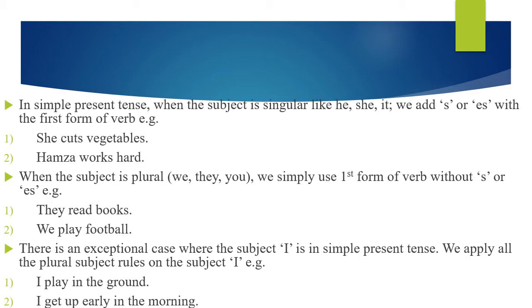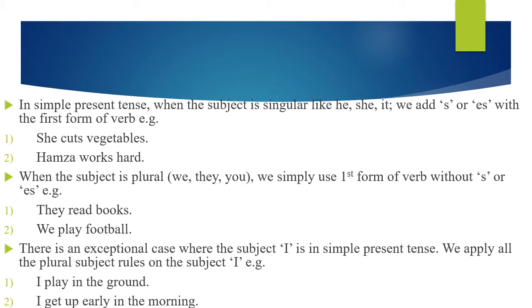So students, before doing the exercise, you must remember that when the subject is singular, the verb is singular too. And when the subject is plural, the verb is plural too. With the change of subject, this and that are also changed. This is changed into these and that is changed into those.